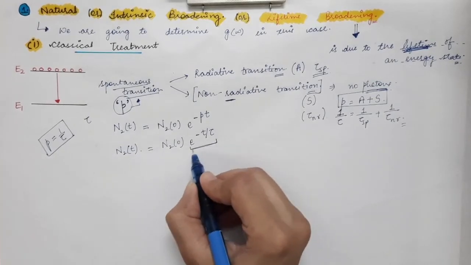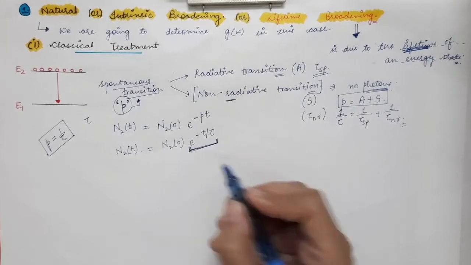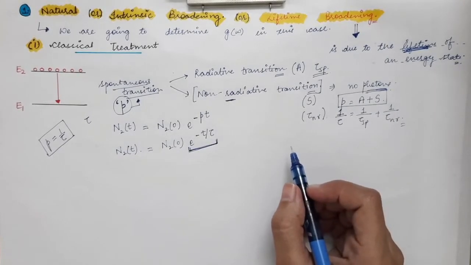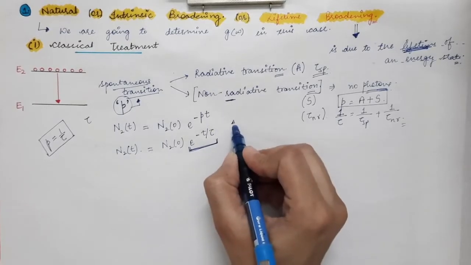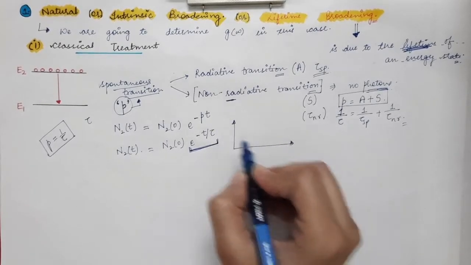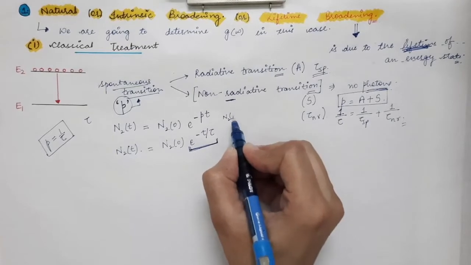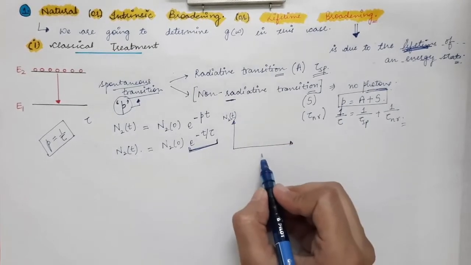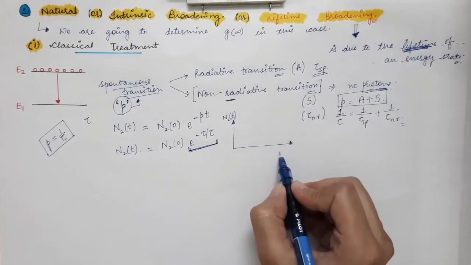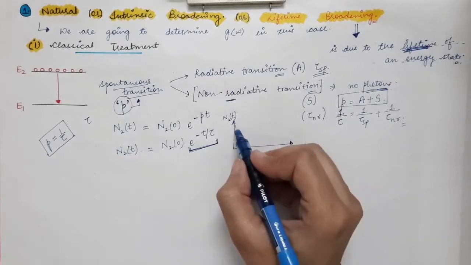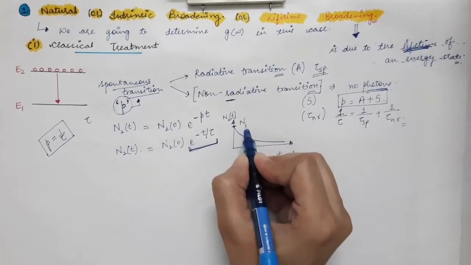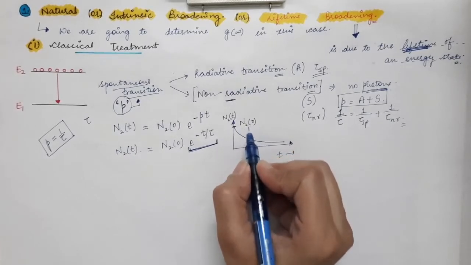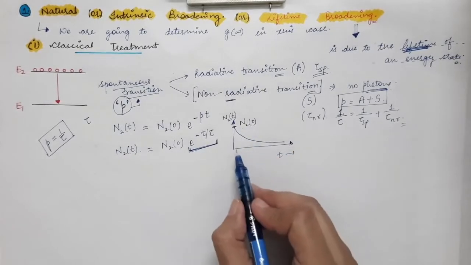So the number of atoms in the excited state decreases exponentially. The graph will look something like this. On the vertical axis you have the number of atoms at any time t, and on the horizontal axis you plot time. This represents the initial number of atoms present in the excited state, and with time there is an exponential decrease.